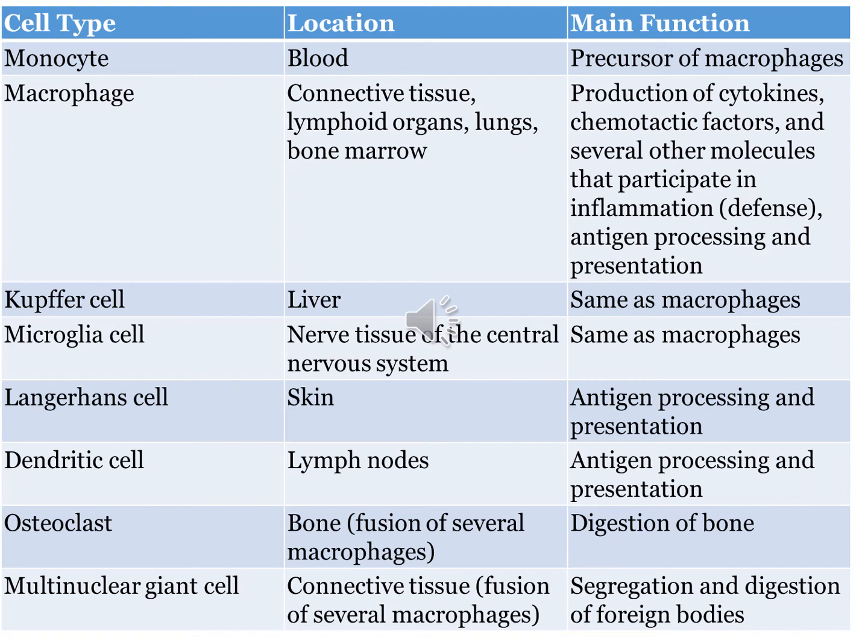Microglia are the macrophages present in the central nervous system. Langerhans cells are the macrophages of the skin. Dendritic cells are antigen presenting cells in the lymphocyte. Osteoclasts are the macrophages present in the bone, and multinuclear giant cells are the macrophages present in the connective tissue, formed by fusion of many hundreds of different macrophages together.